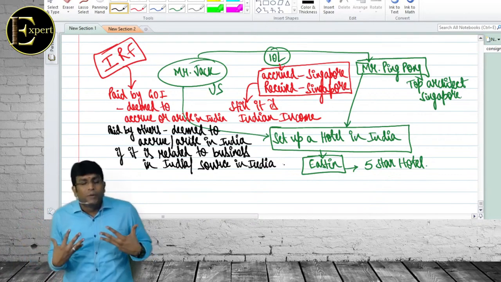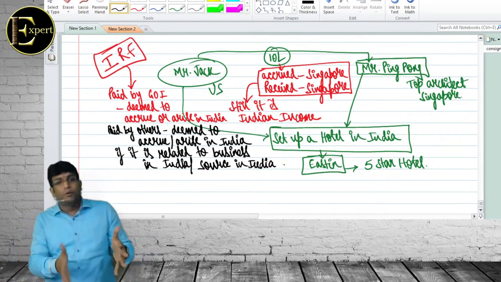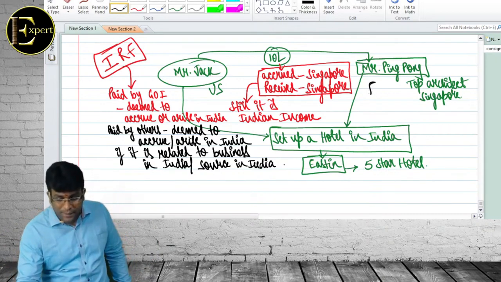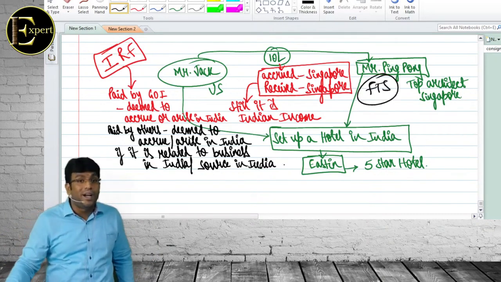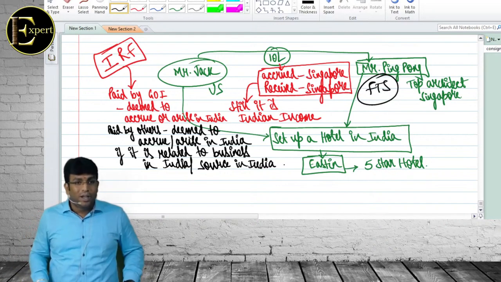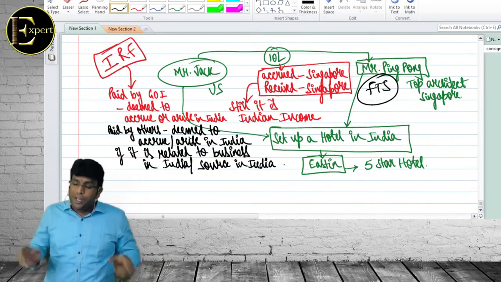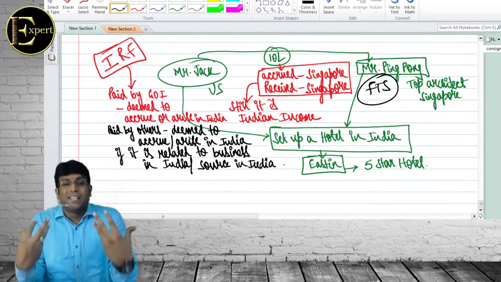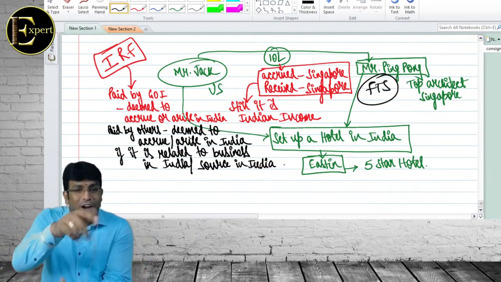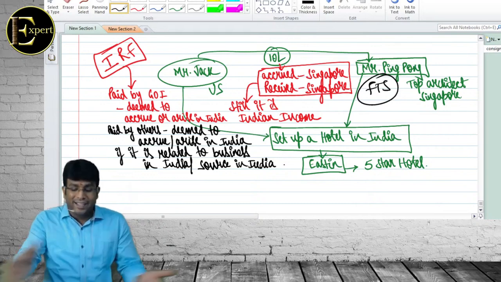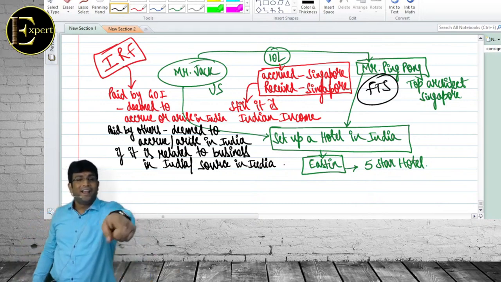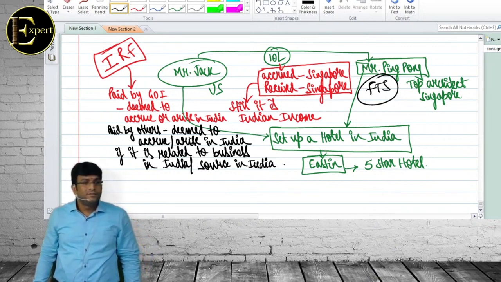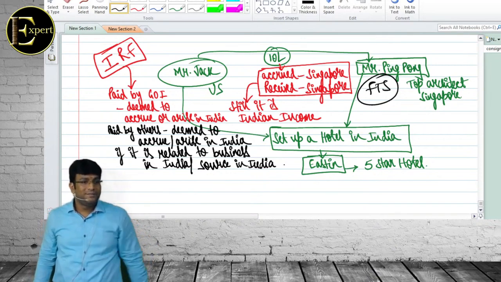Now if you see from Ping Pong's point of view, the Singapore fellow, did he ever in his lifetime come to India? Did he ever in his lifetime come to India? No. He's sitting in Singapore. Did he move out of Singapore? No. Accrued in Singapore. Received in Singapore. But whatever design he has given, it is utilized for the purpose of business in India. And they're telling, boss, this is regarded as an Indian income. And tax this fellow Ping Pong.